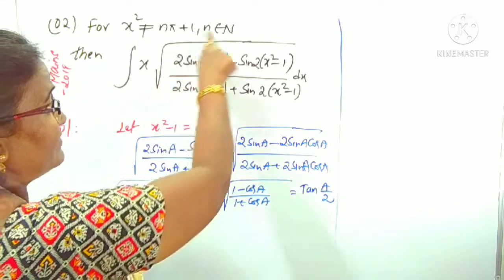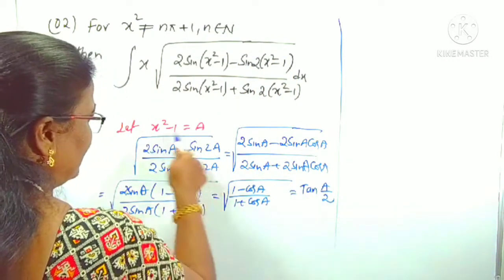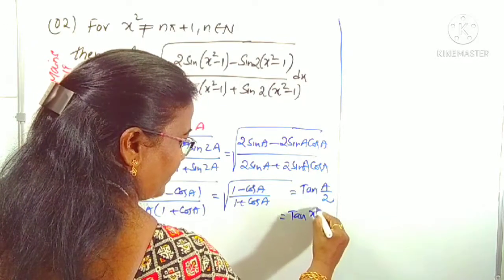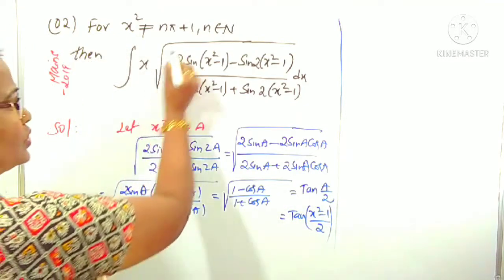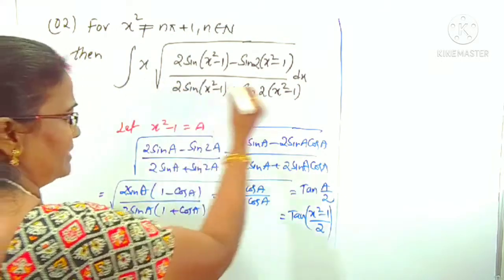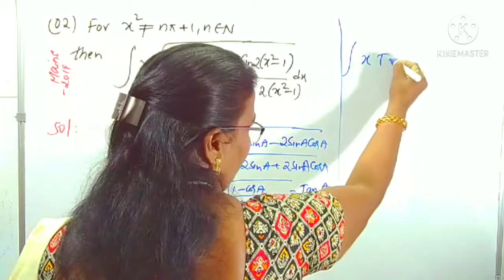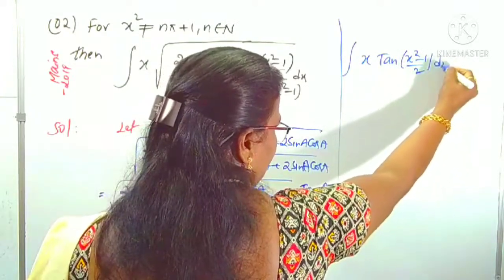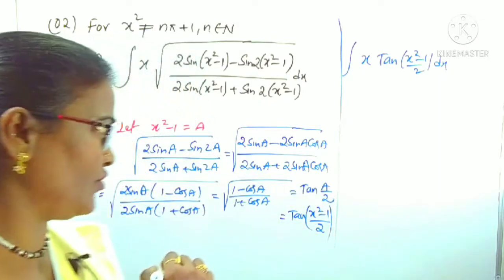In place of this function I am writing tan a by 2. What is a I have taken? a is x square minus 1, which means this is tan of x square minus 1 by 2, right? What is the root over this function? Root over this totally becomes tan of x square minus 1 by 2. Therefore this question becomes the integral of x times tan of x square minus 1 by 2 dx, right? I am doing it in a simple way, guys.